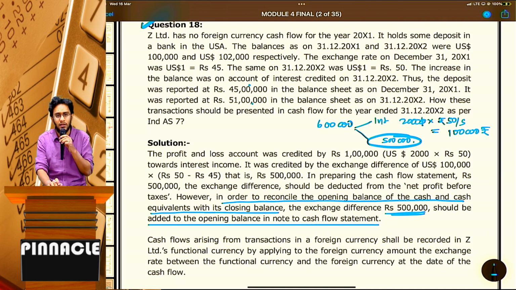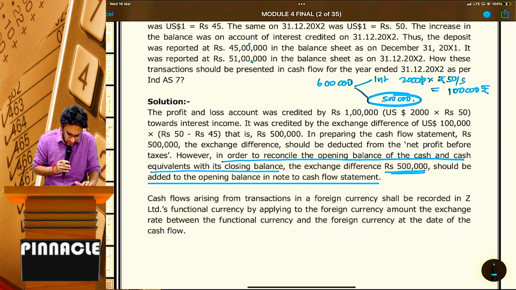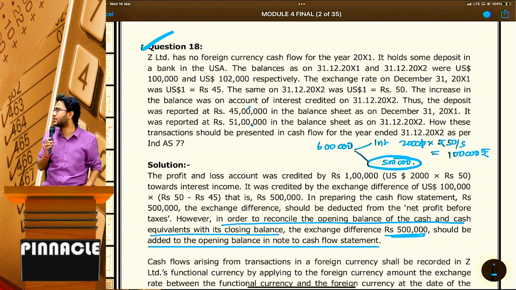Did we not do this? We have done this already. Same type of sum we have solved with different numbers. Literally the same thing. The only thing a little debatable in this is a deposit which he held for a period of 1 year, on which interest also came. Is it a cash equivalent? What is the guarantee? We do not know. Because a deposit was there last year also, and now also it is there.